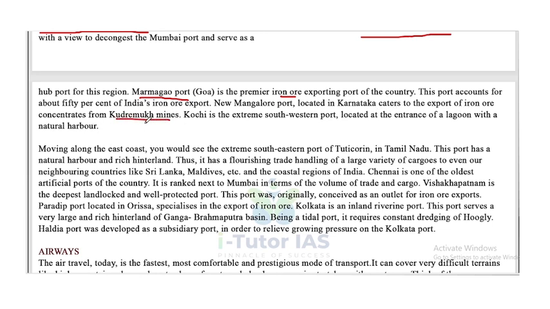Yesterday we discussed the Kudremukh mines. Kochi is the extreme southwestern port, but now it's not Kochi today. Today it's Trivandrum port, that is Vizhinjam, located at the entrance of a lagoon with a natural harbour.